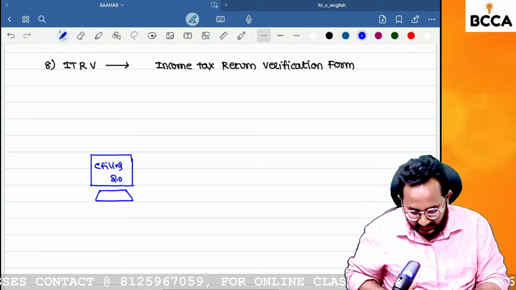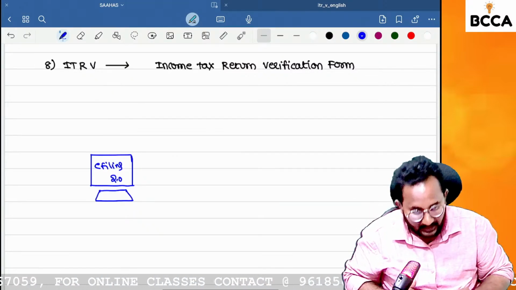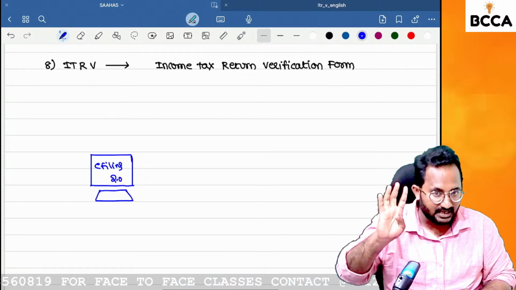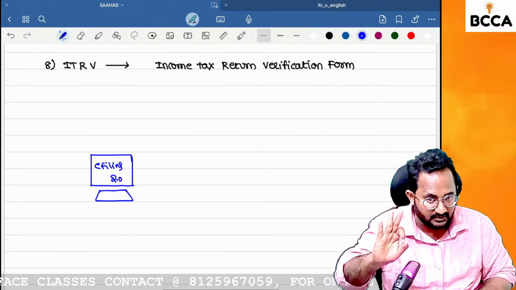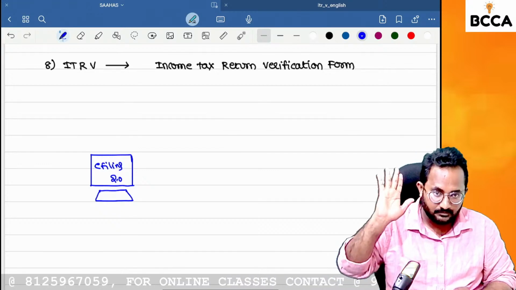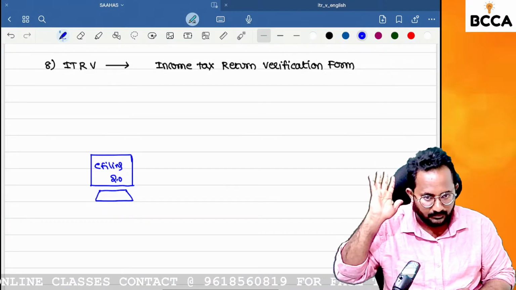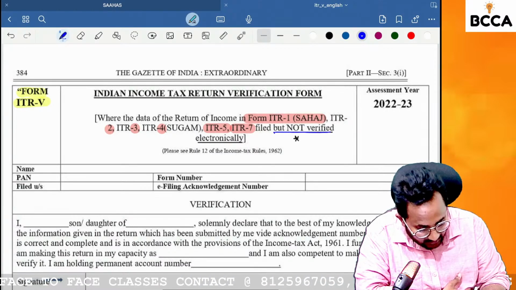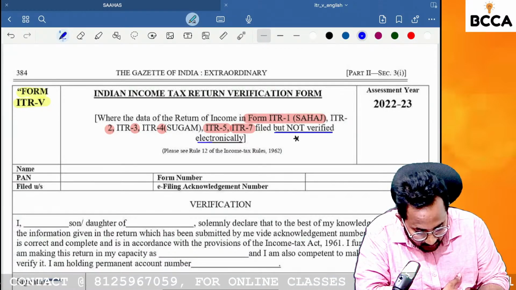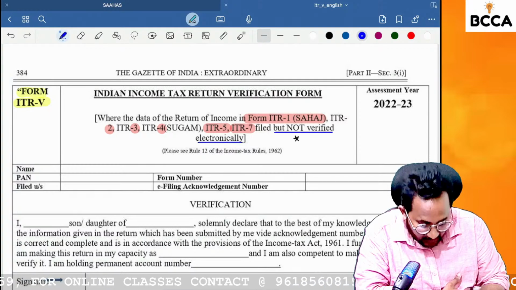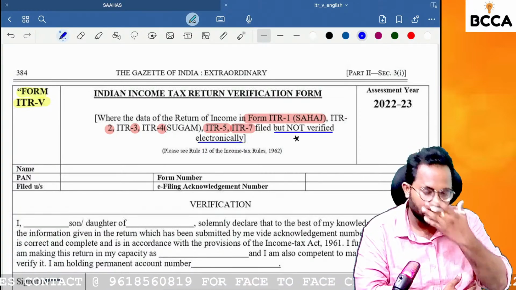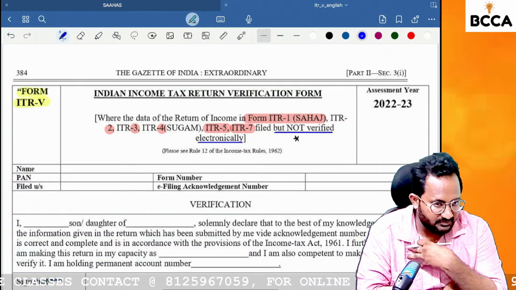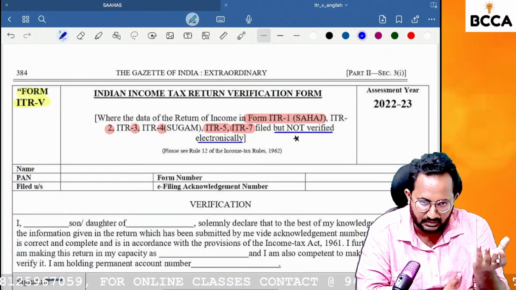But that filing is done only on the digital platform. So that's why you have to verify electronically by giving your Aadhaar enabled OTP, electronic verification code, or digital signature. If you are verified, that's okay. But if you are not verified electronically, in many situations I am facing this issue, and many other chartered accountants also face this issue.